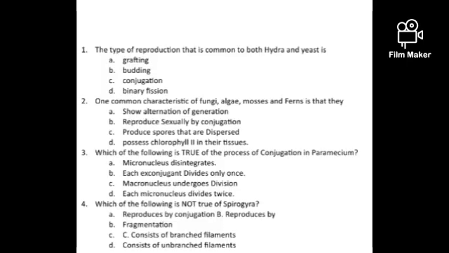Now we come to a different set of questions. The type of reproduction that is common to both hydra and yeast. Look at it, hydra and yeast. Option C is conjugation, but it is out because hydra does not carry out conjugation, neither does yeast. I told you yeast reproduces by budding. So what is common to both is B, budding.